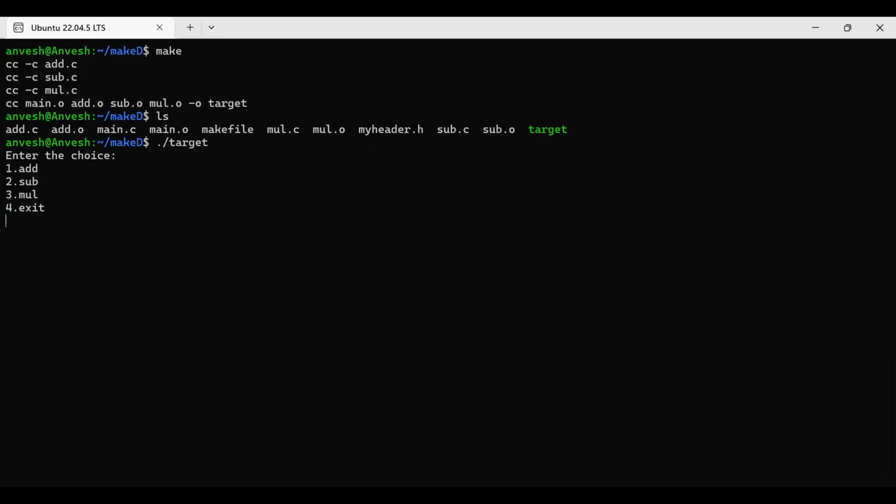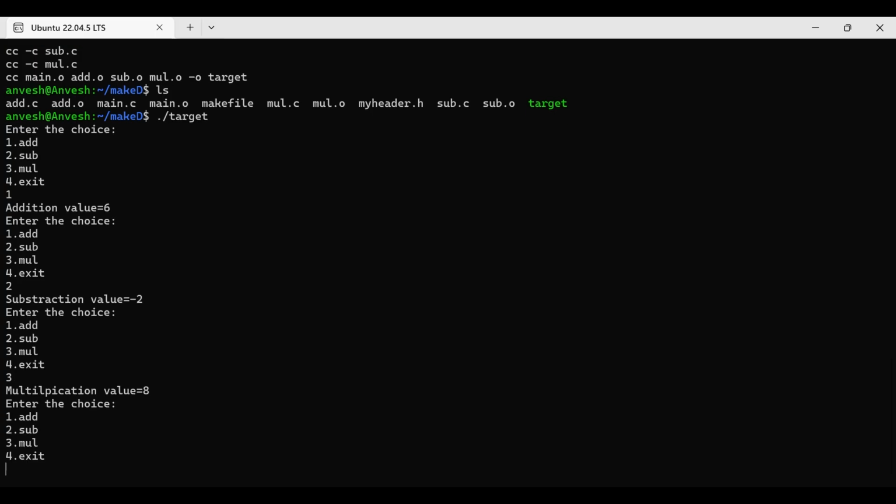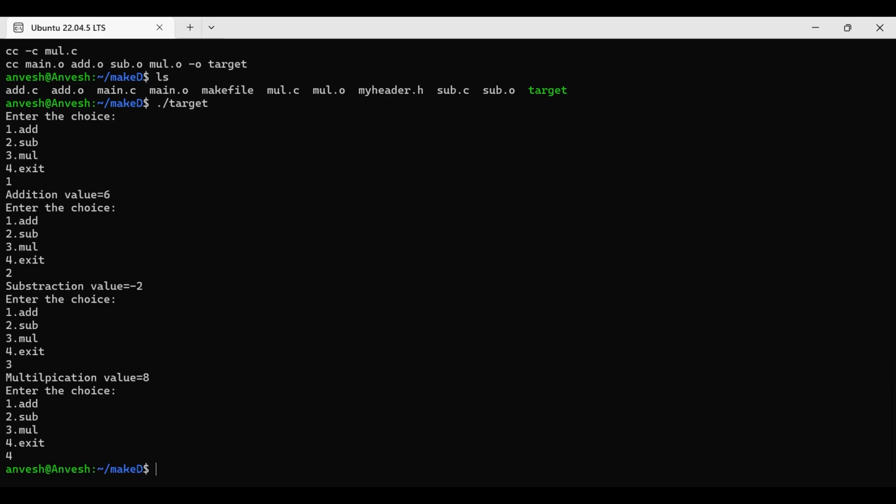See, enter your choice. It's waiting for the user's choice. Case 1, addition value is 6. If I am selecting 2, subtraction value is -2. If I am selecting 3, multiplication is 8. Guys, any doubt up to now? Now I am terminating this, simply using 4. It's terminated. Okay. Now this is how to create a Makefile and how to run a Makefile.